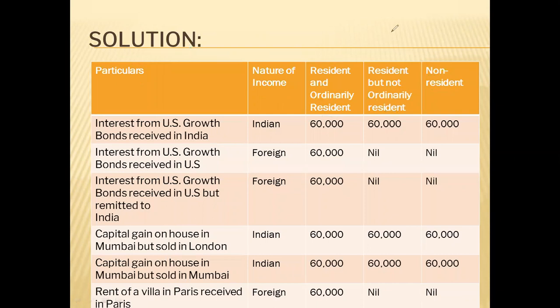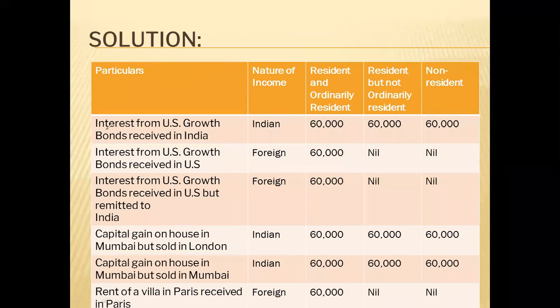So let us understand one by one. What rule we have understood? That if an income is an Indian income, all the three categories of residents should pay tax. If an income is an Indian income, all should pay tax. If an income is a foreign income, then only ordinary resident will pay tax on that income. So now let us understand. This is basic rule. There are some exceptions that will be specific to the illustration. At that time, we will discuss. So this is basic illustration.